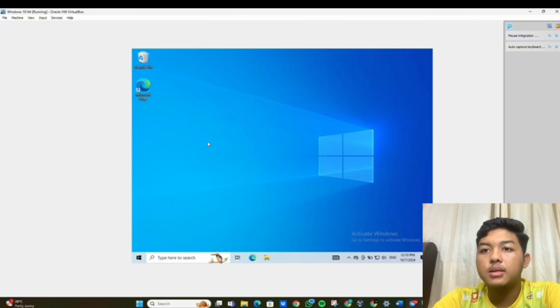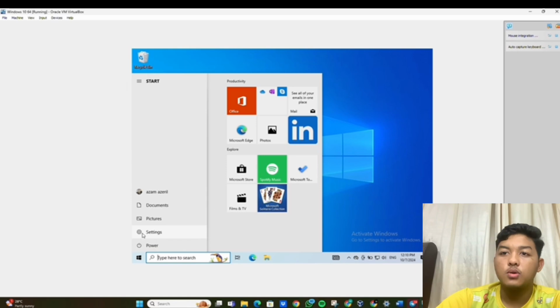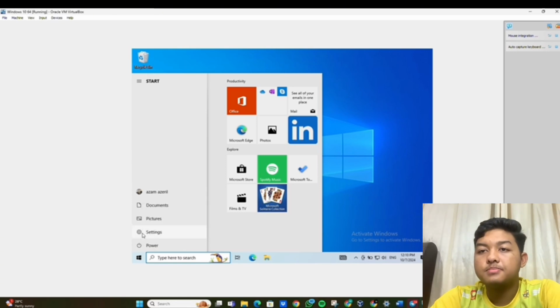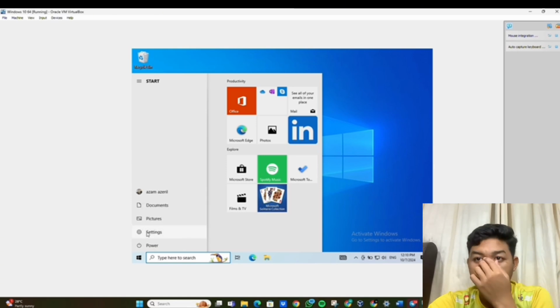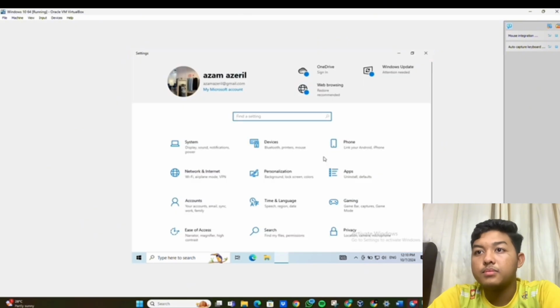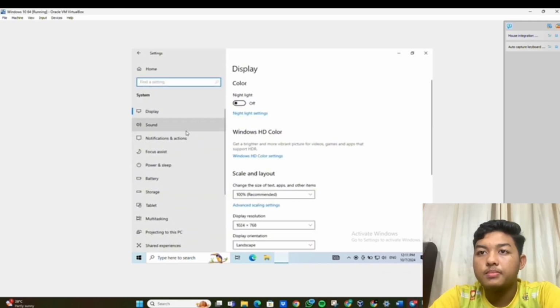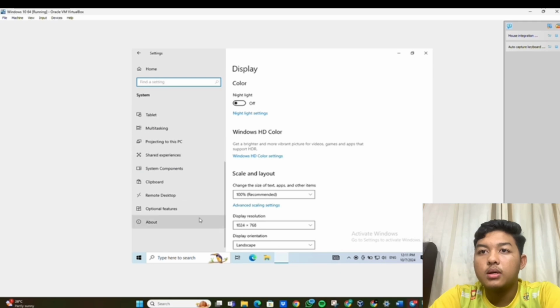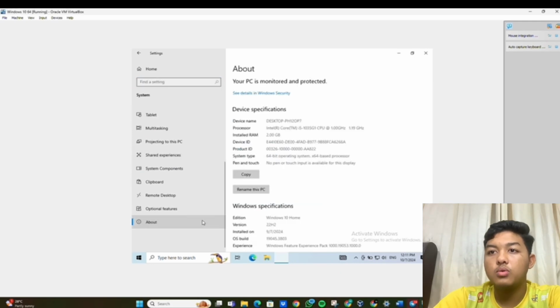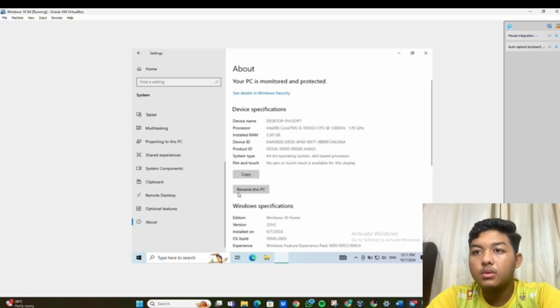So the last step is I will show how to change a computer name. The first step is we click Windows and then we select Settings. So we navigate to System. Then we scroll down and we see About, click About, and then we choose Rename this PC.